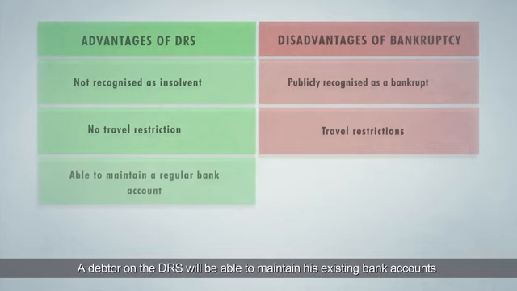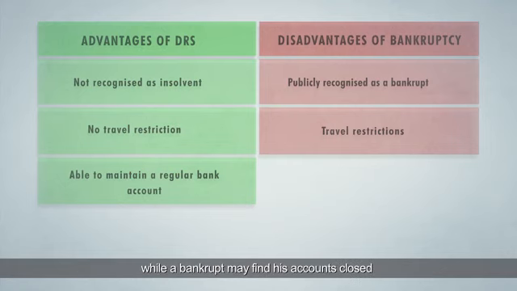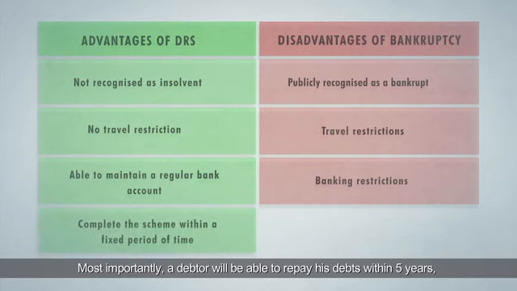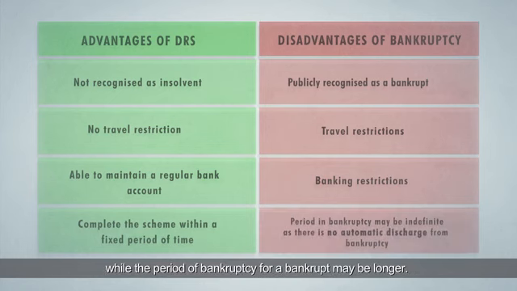A debtor on the DRS will be able to maintain his existing bank accounts, while a bankrupt may find his accounts closed with the balances transferred to the official assignee for distribution to his creditors. Most importantly, a debtor will be able to repay his debts within 5 years, while the period of bankruptcy for a bankrupt may be longer.